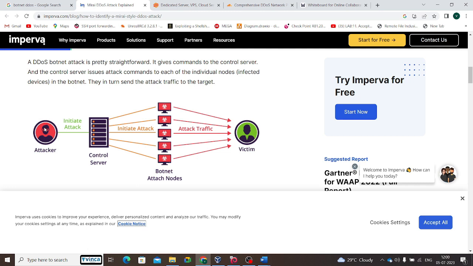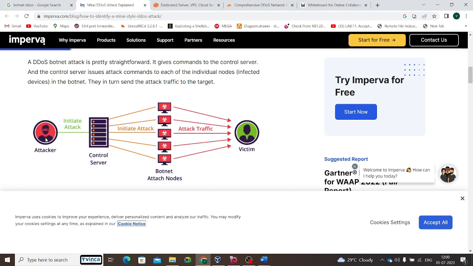In this other case, attackers may compromise a number of systems, and the attacker may deploy a botnet on the compromised systems. Those are the attached nodes. The attackers have already hacked 10 systems. How? That is a different thing. The attacker hacks and deploys some applications on all the systems, which we call a botnet. So what does botnet mean?